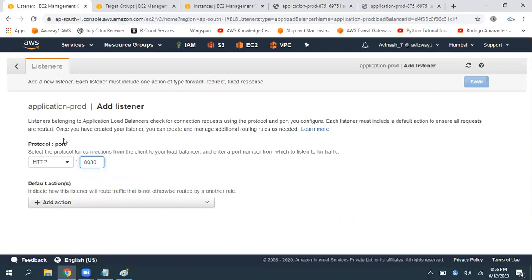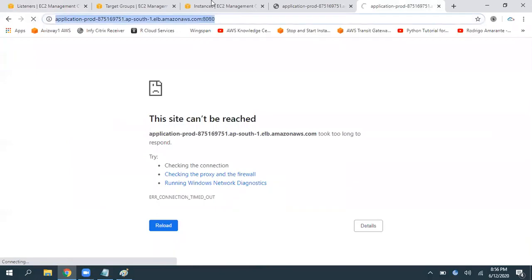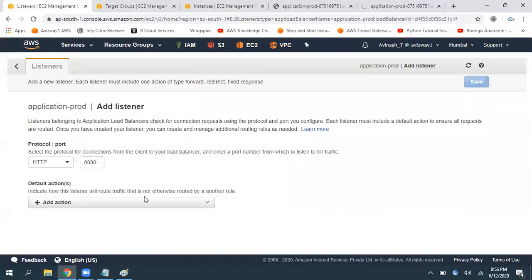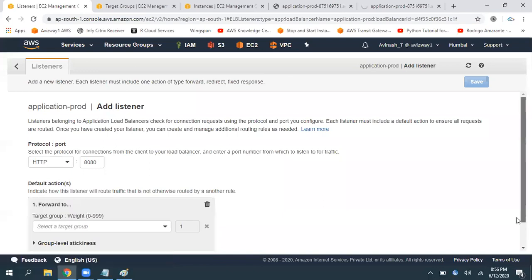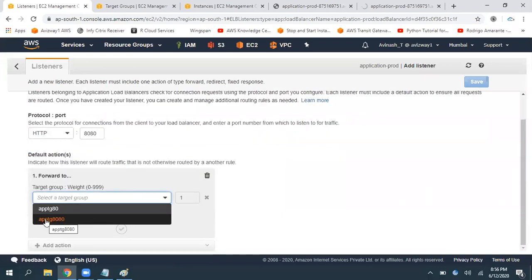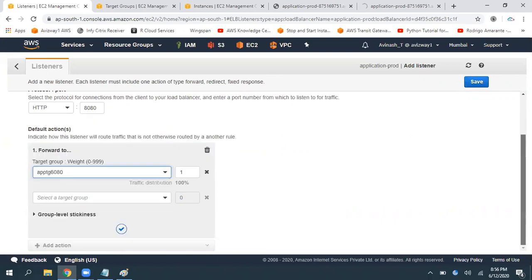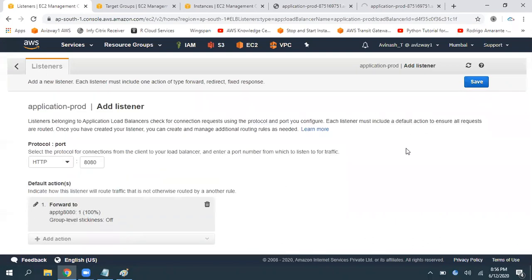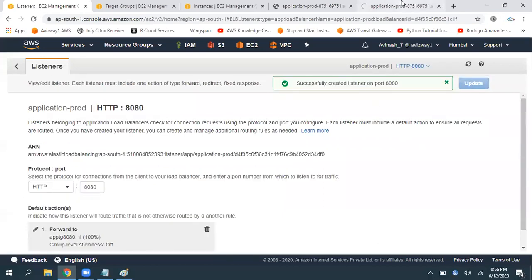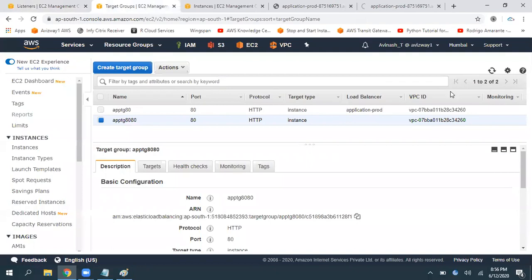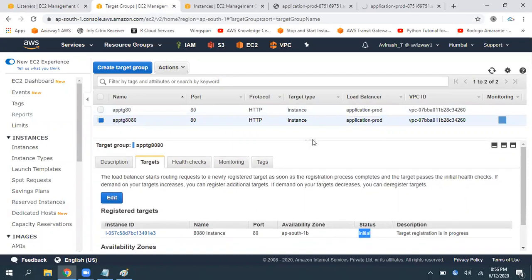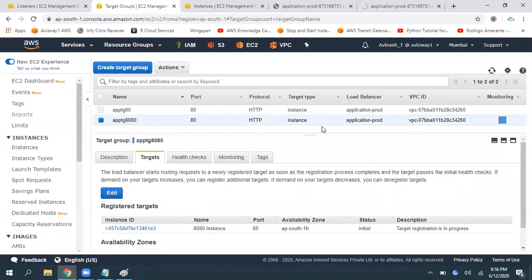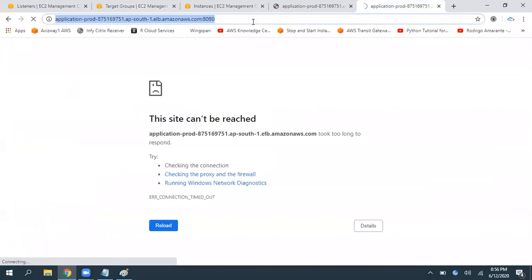That means whatever the traffic coming on port number 8080, what action you want to take? I want to forward the request to one of the target groups, that is app TG 8080. Now scroll down, click on save, then click on save. Now this target is in initial state, and it is going to deliver traffic on this load balancer 8080.